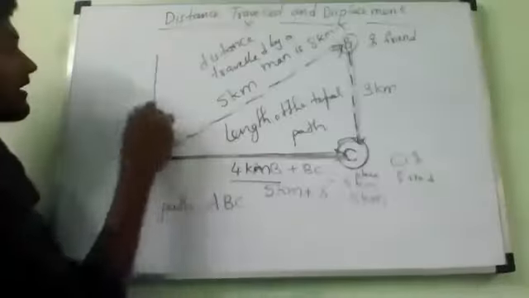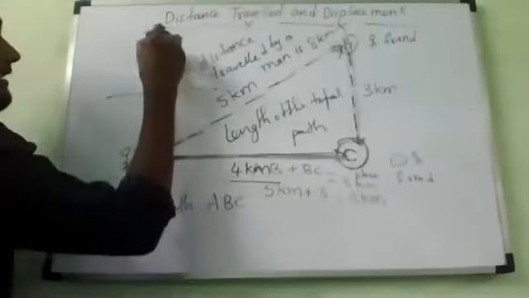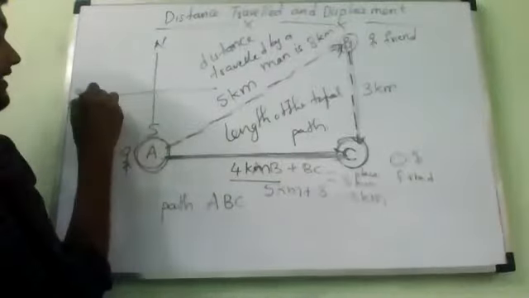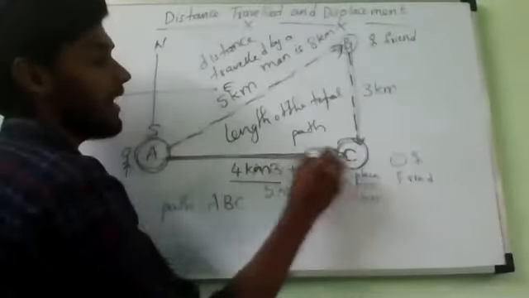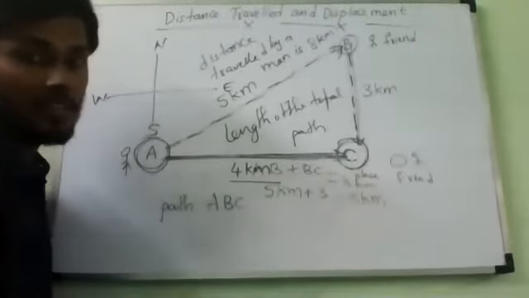He is moving from A to C. This is north, this is south, this is west, and this is east. East direction, sir. So displacement is in the east direction.